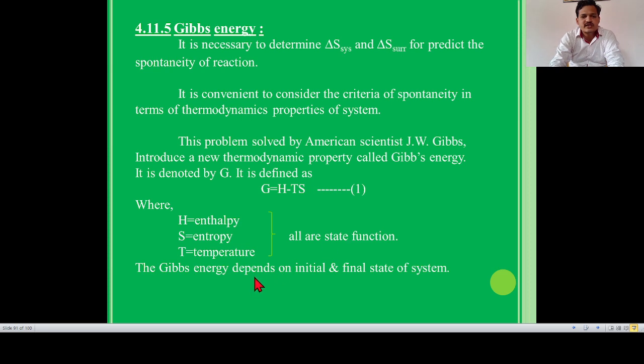The Gibbs energy depends on the initial and final state of the system. The change in Gibbs energy at constant temperature and pressure is given by the equation delta G is equal to delta H minus T into delta S. This is equation number 2.